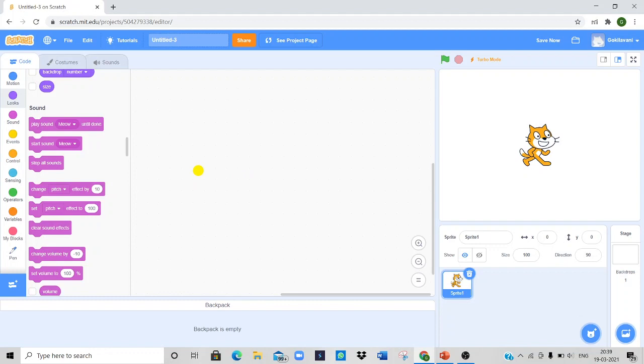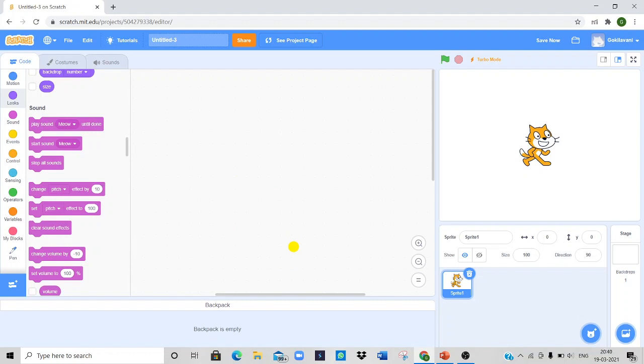And we have a huge area in our screen here which is called the script area or scripting area. Scripts area is the place where you create a script for a sprite. And this is the largest area in Scratch programming.